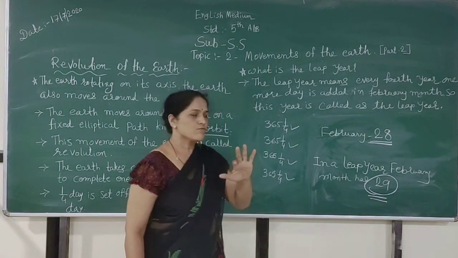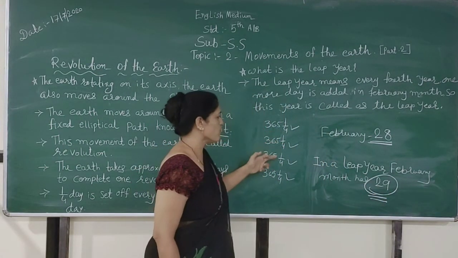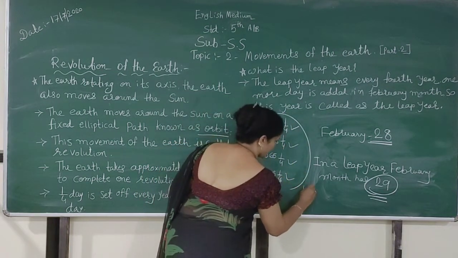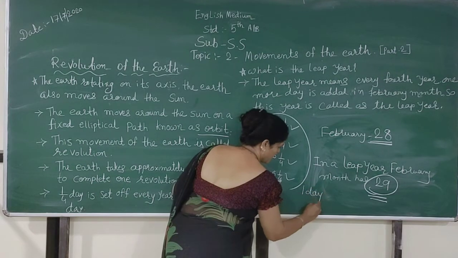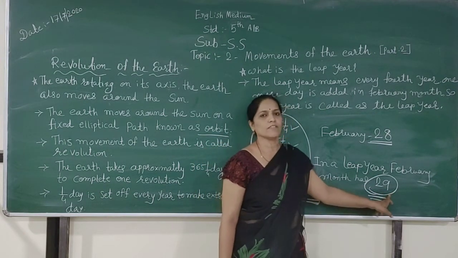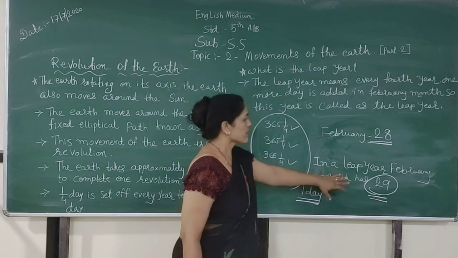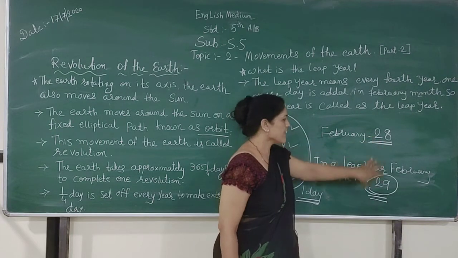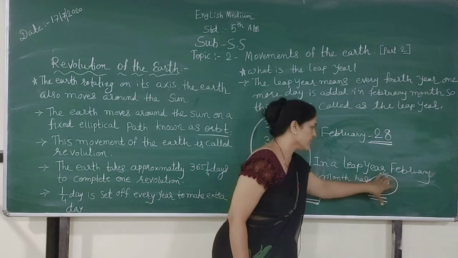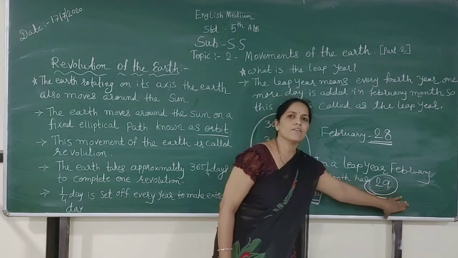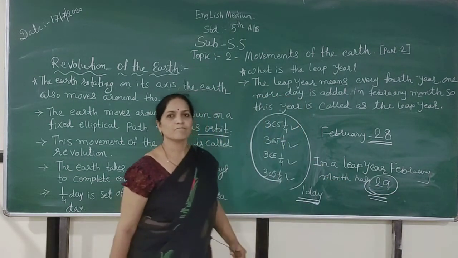Now you know that 1/4, 1/4, 1/4 and 1/4 day make 1 day. On every 4th year, the leap year, one more day is added in February. That's why in a leap year we get 29 days in February.